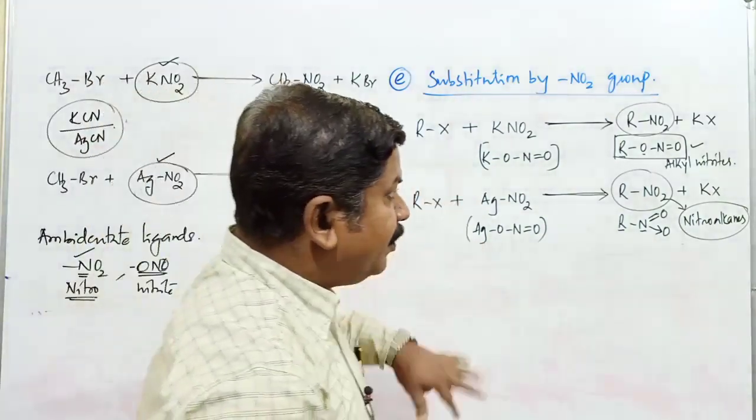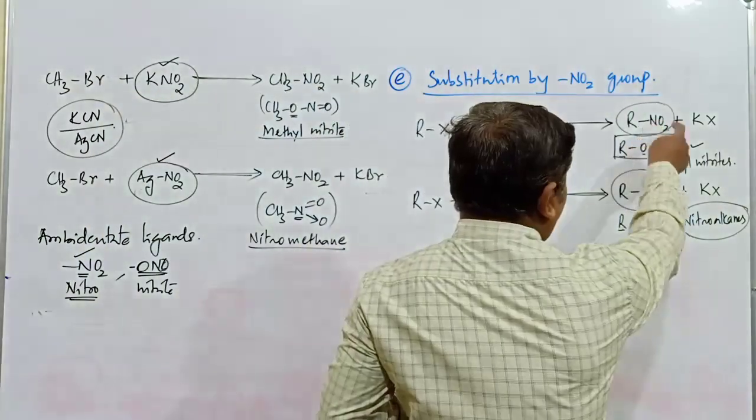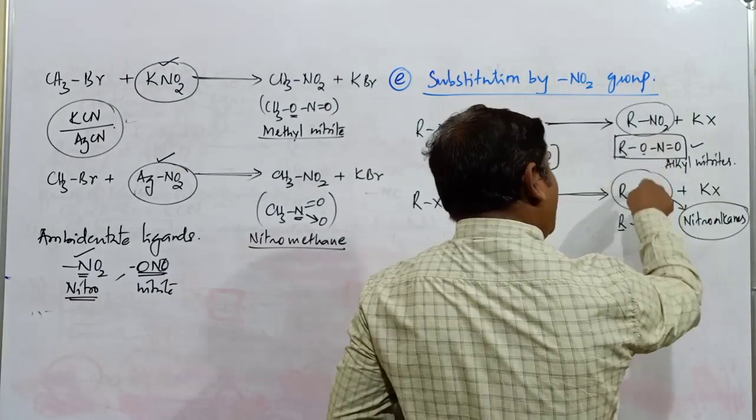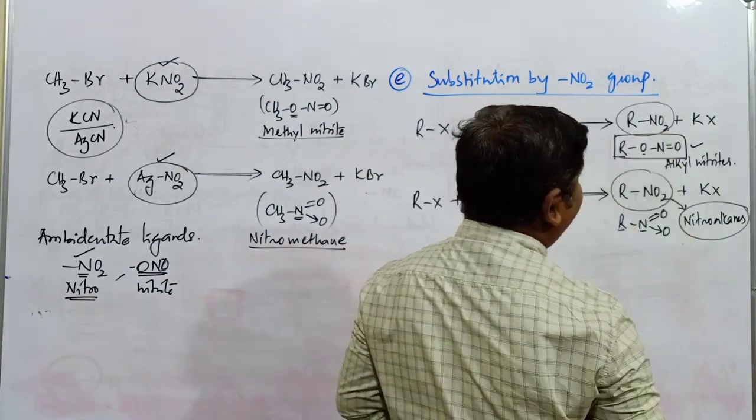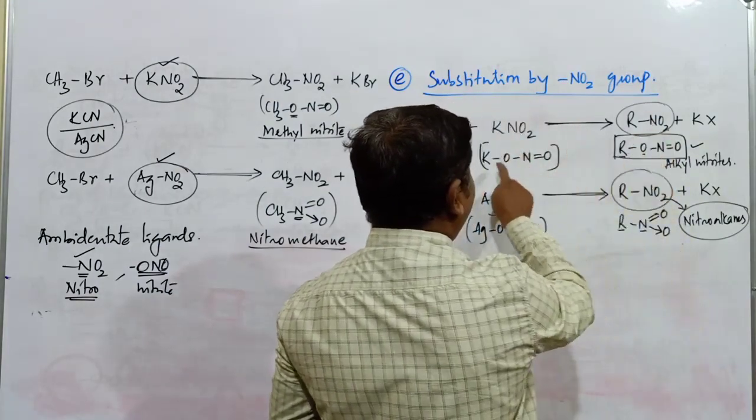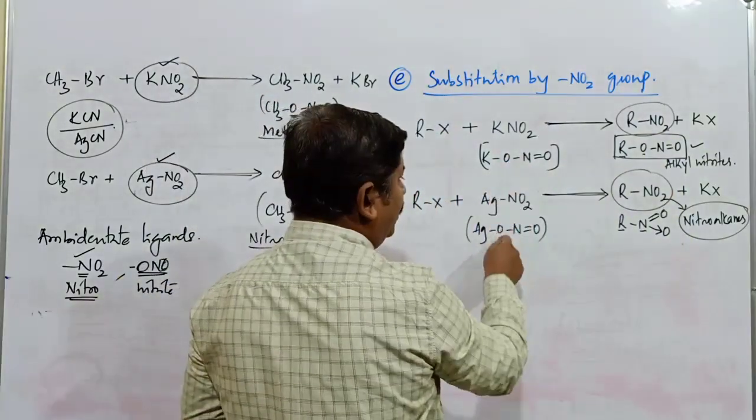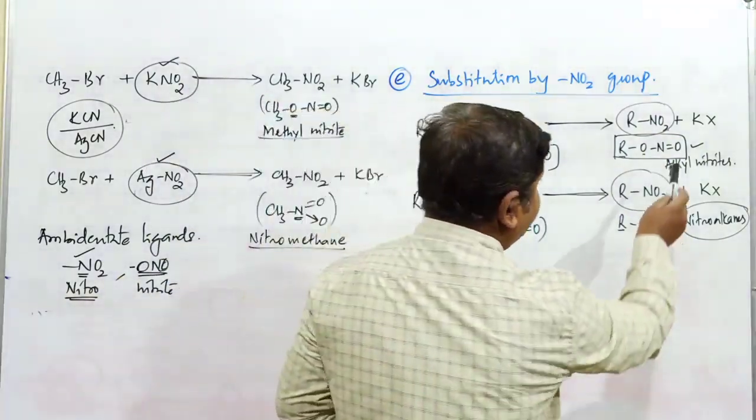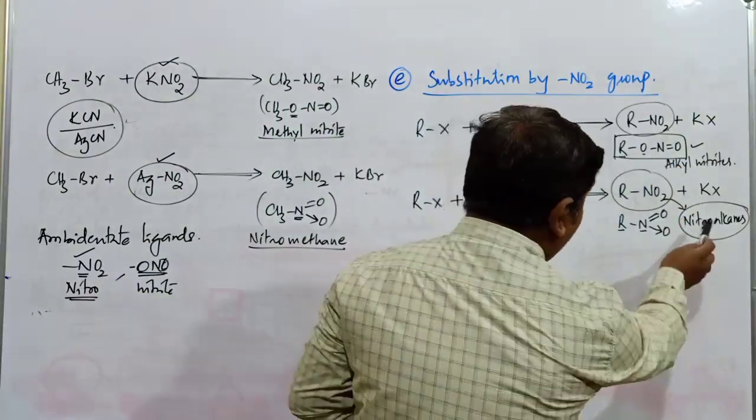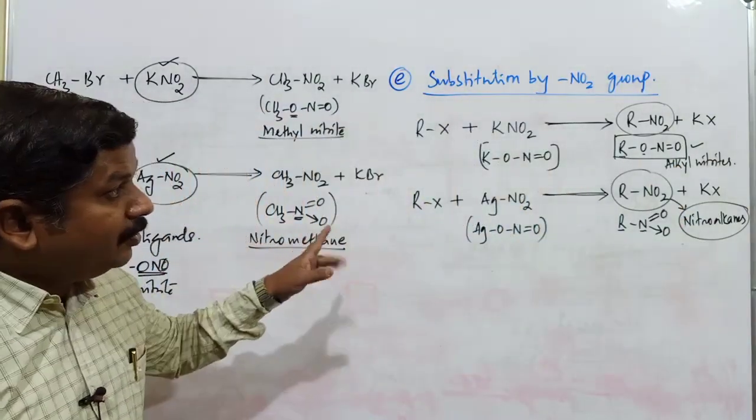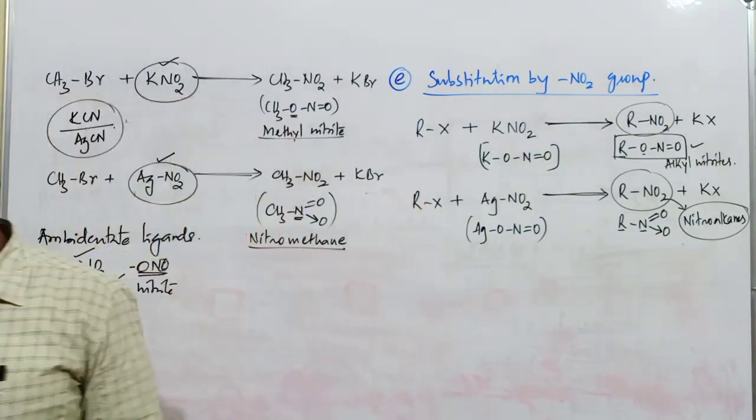So both compounds are not the same. By writing RNO2 and this RNO2, it looks like both compounds are the same, but it depends upon the nature of potassium and the nature of the corresponding silver, which is bonded to the respective oxygen atoms. So this compound is an alkyl nitrite, and the next compound is found to be what? Nitroalkane compound. Please copy it.